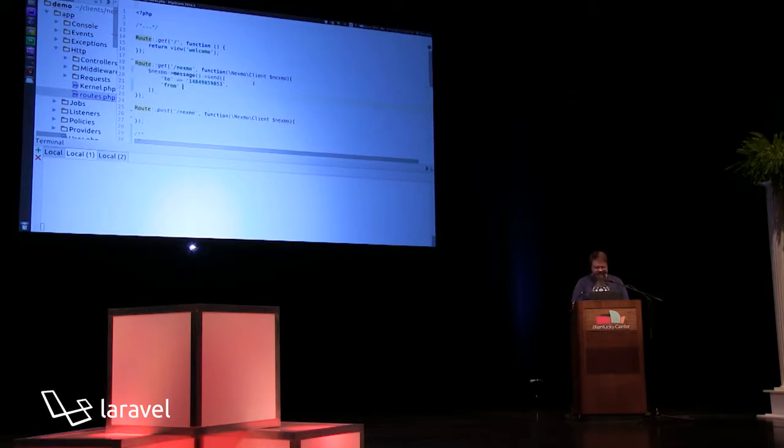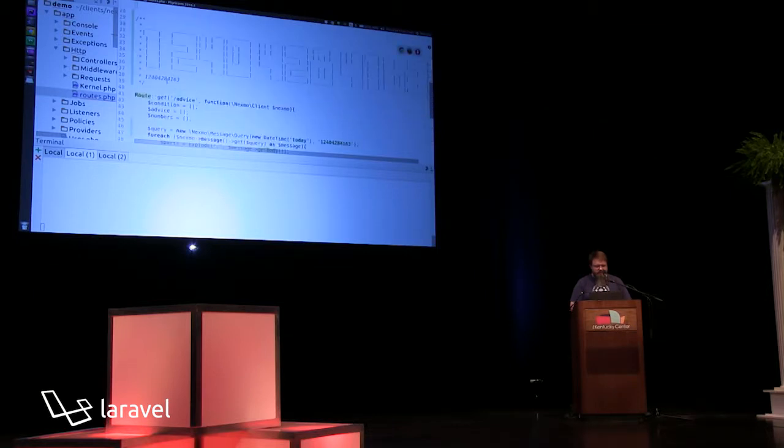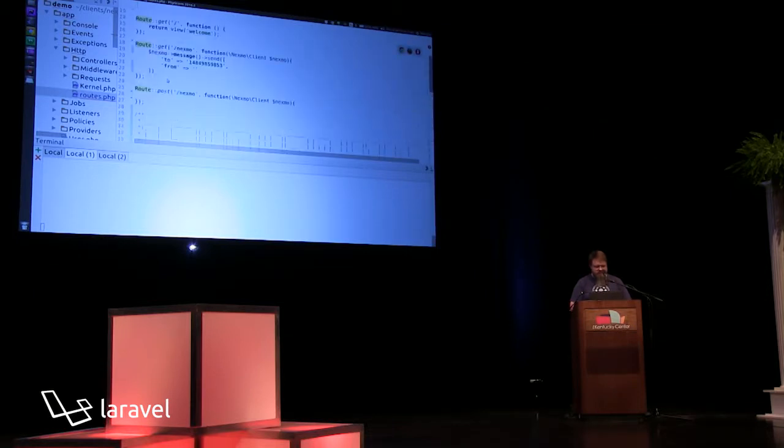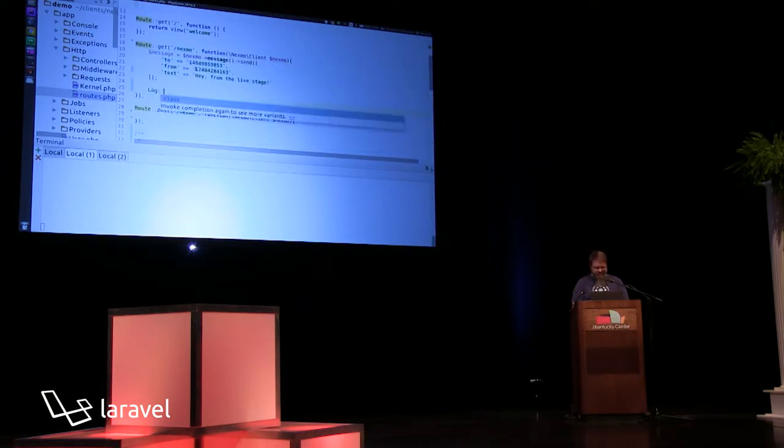I'm going to set a from, which in our case needs to be a virtual number that we provide you. It's a number that's associated with my account on Nexmo. And then a text, say something creative like, "Hey, from the live stage!" Exclamation point, and finish the semicolon. And since the message send actually gives us back a message object, let's grab that and just use log to log the info that we sent.